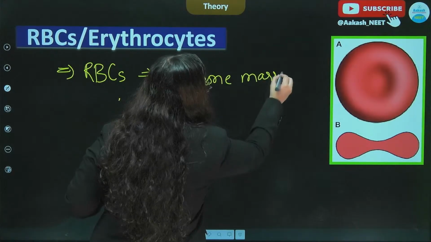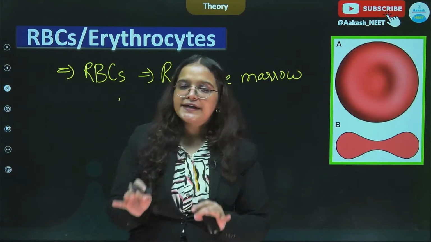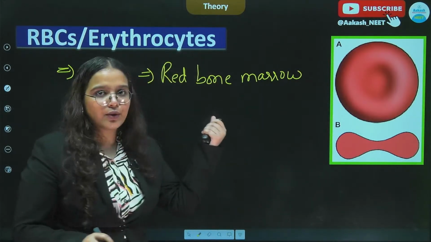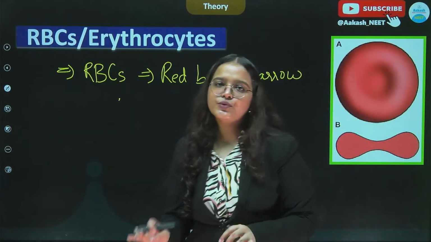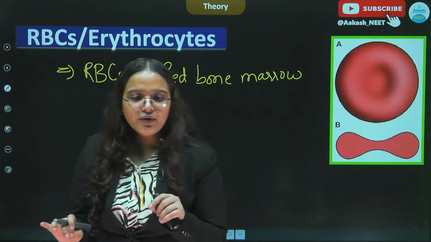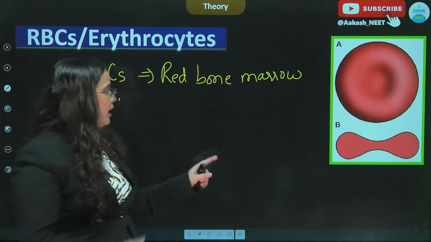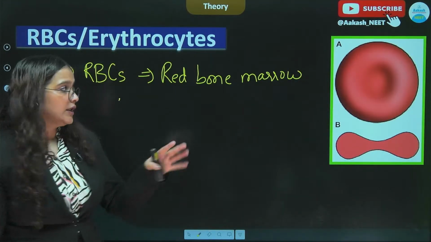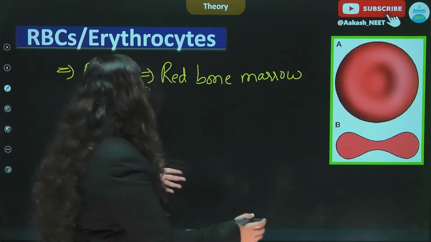So in general, if we talk about blood cell formation, blood cell formation is taking place from the red bone marrow. And is this red bone marrow present in all the bones which are present in our body? You need to answer me in the comment section. क्या हर बोन में रेड बोन मैरो होता है? Please answer that question in the comment section.